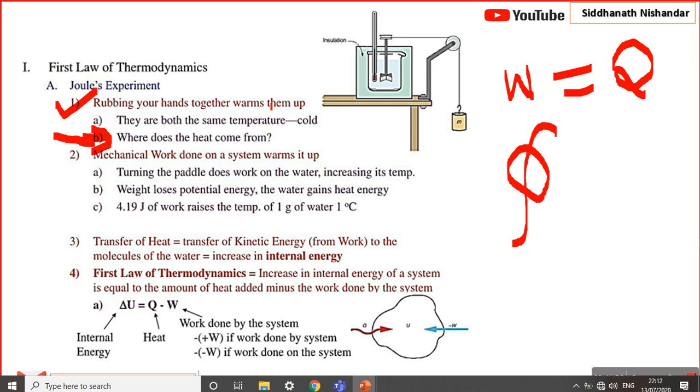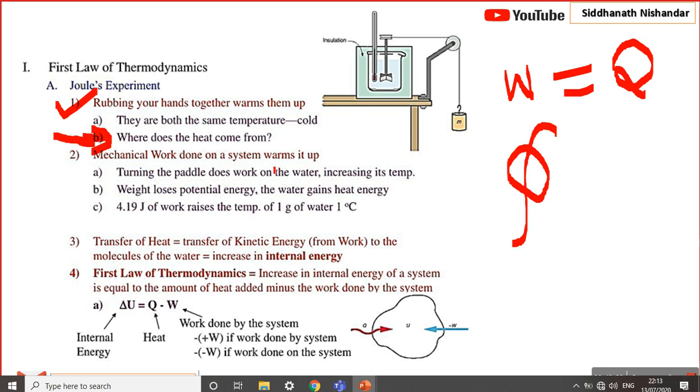That is the muscle energy. That muscle energy produces the work, and when rubbing the hands, what happens? Heat is produced. So we conclude that the amount of work, that is muscle work, is converted into heat. From this experiment, which is Joule's experiment, we also observe that heat and work are mutually convertible.